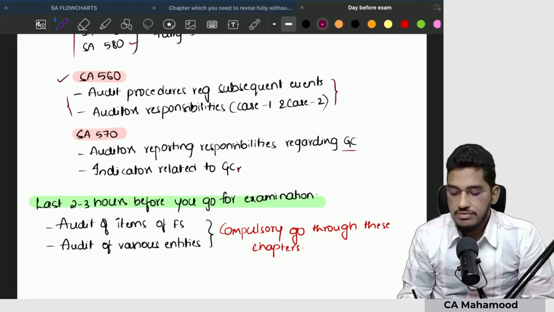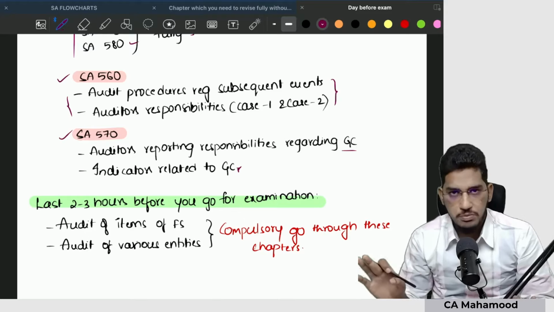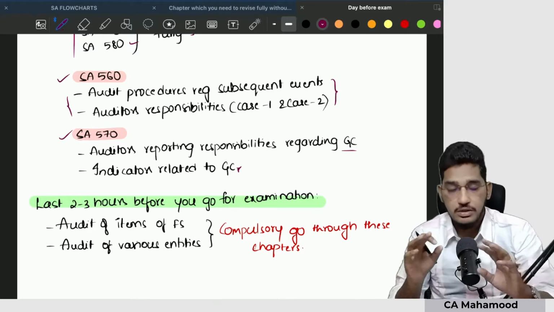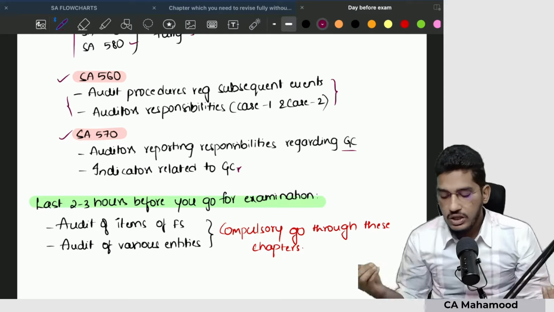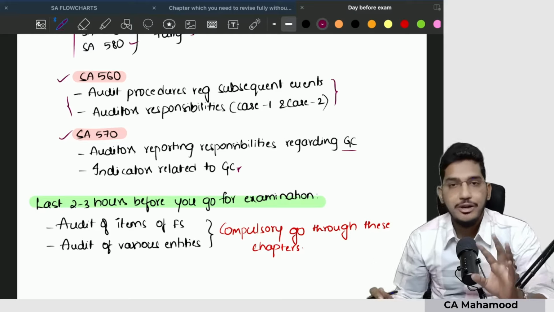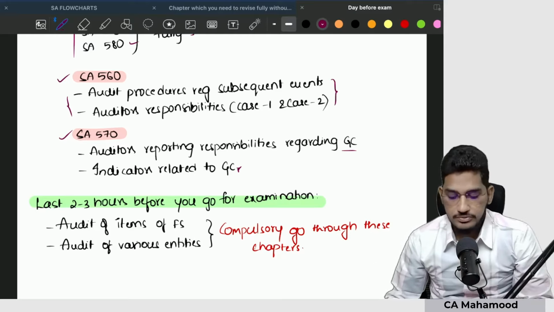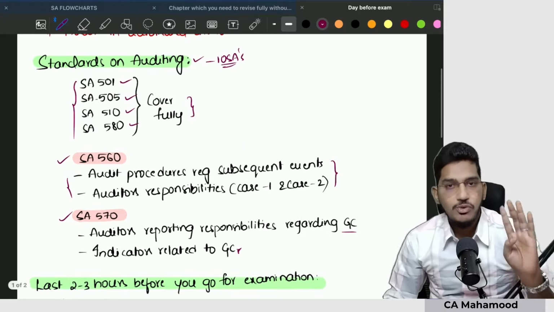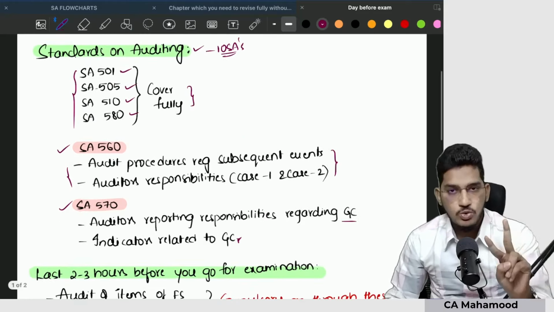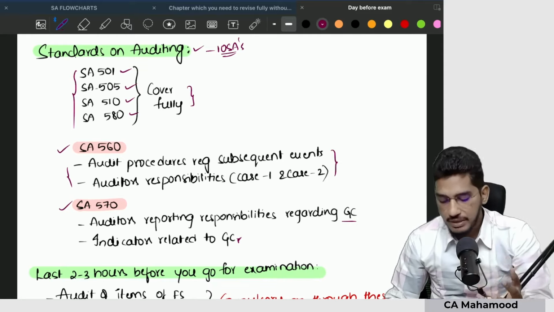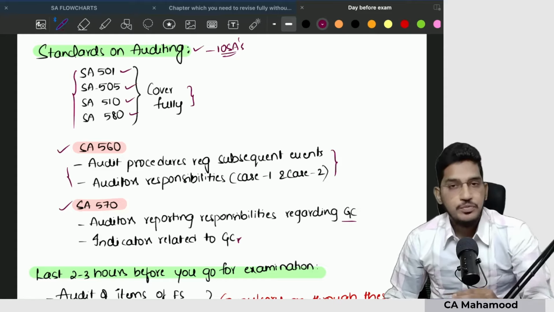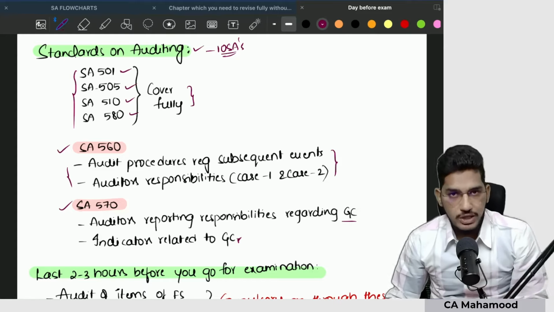So if you are very much comfortable with these 2 standards, revise them fully, no objection. If you are not that comfortable, don't leave out the entire standard. At least try to cover these concepts. Clear, everybody? So this is what regarding standards. So 4 standards fully. Once you are done with that, 2 standards, and if you are not that comfortable with those 2 standards, then what you can do is go through these chosen topics.